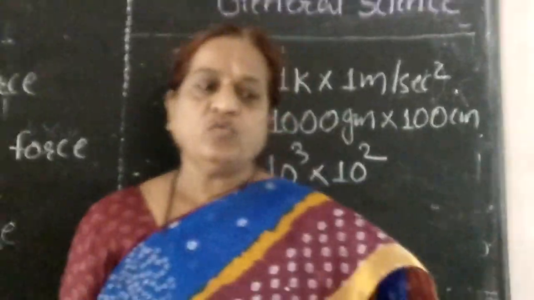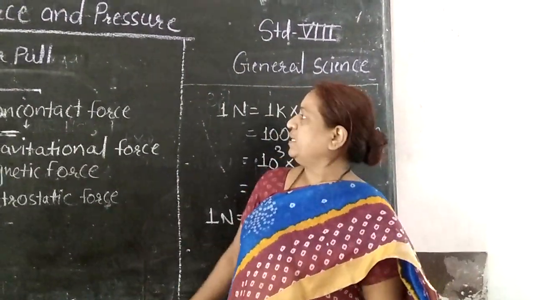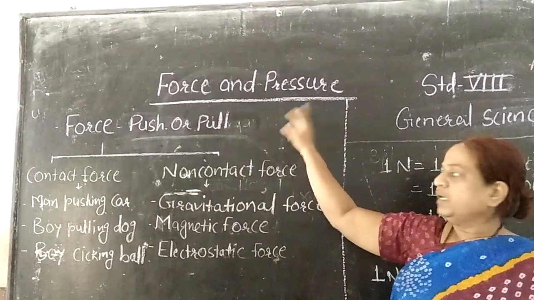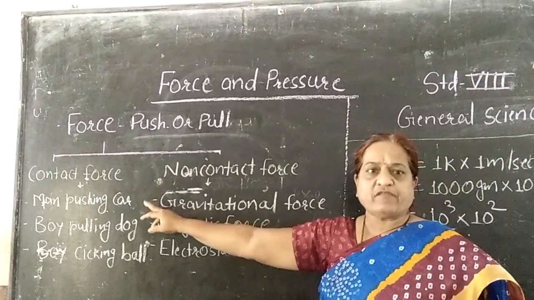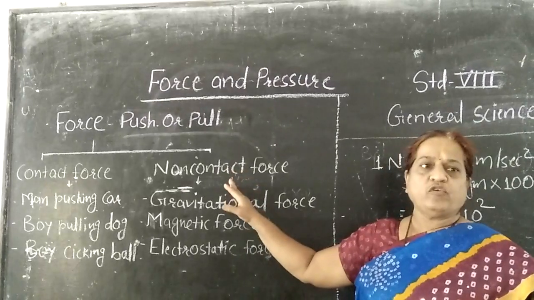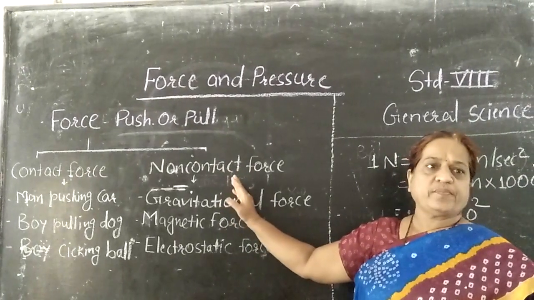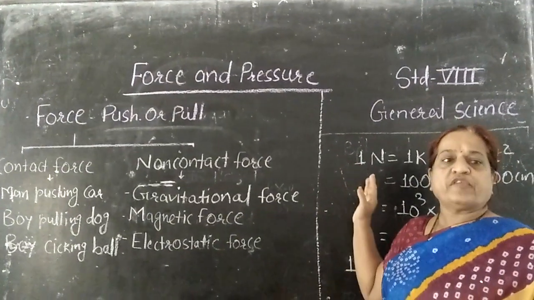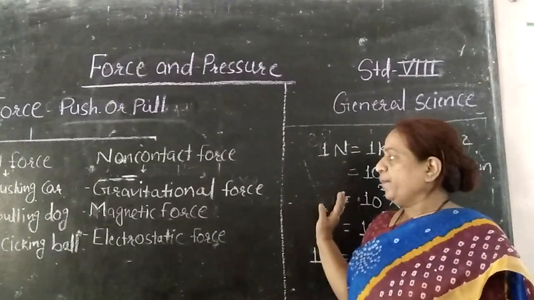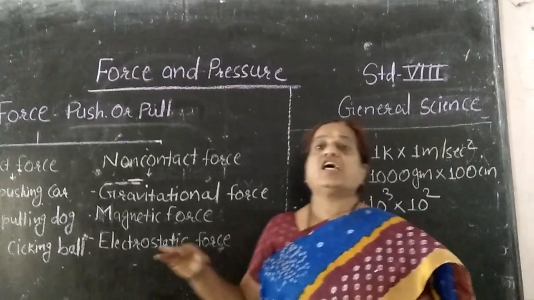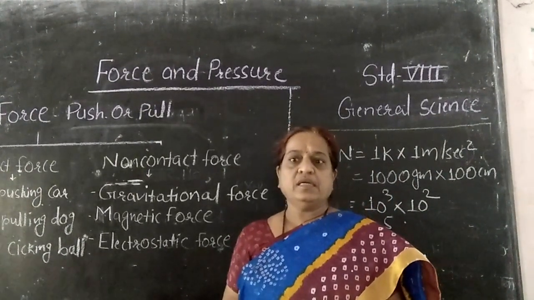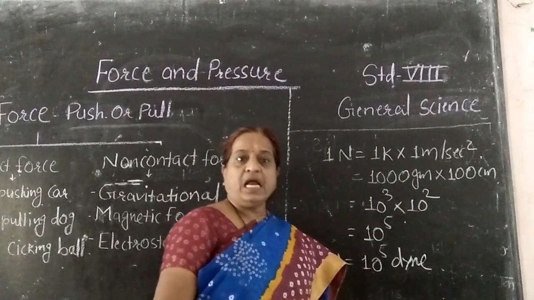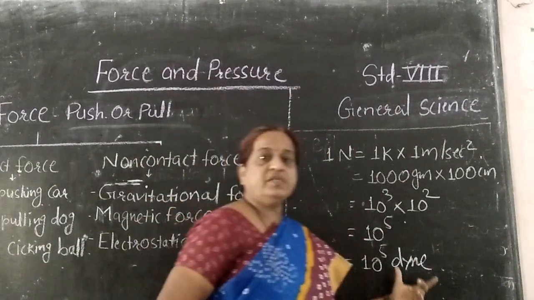Now what we have discussed in this period: force definition, the types of forces like contact force, non-contact force or force at a distance, balanced force, unbalanced force, frictional force, then whether it is a scalar or vector, and then the units of force and what is the relation between the Newton and dyne.